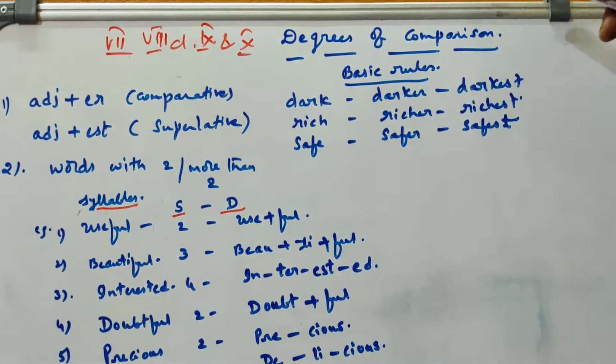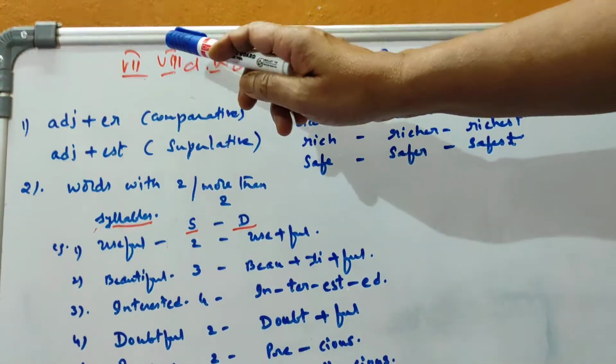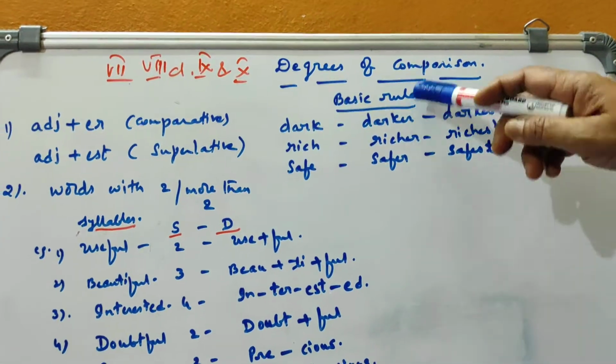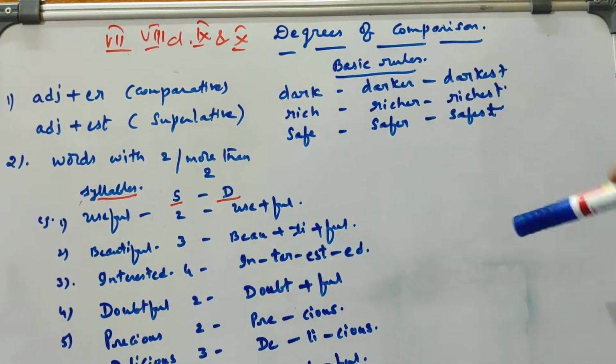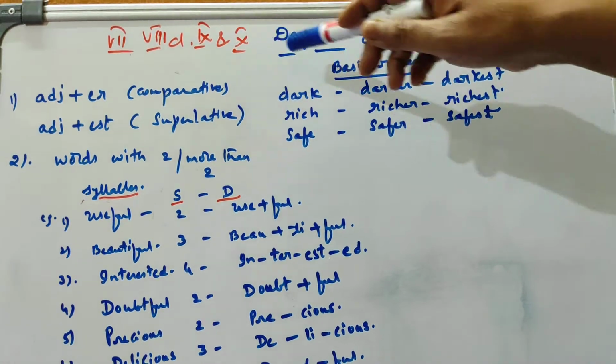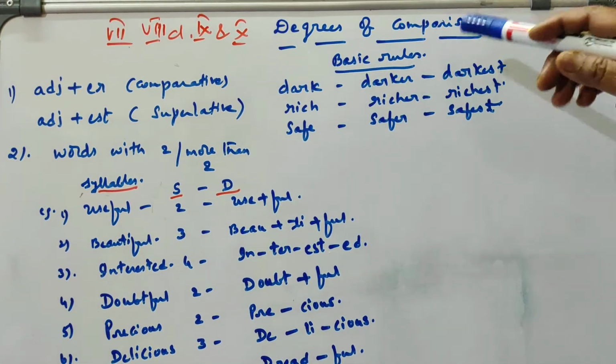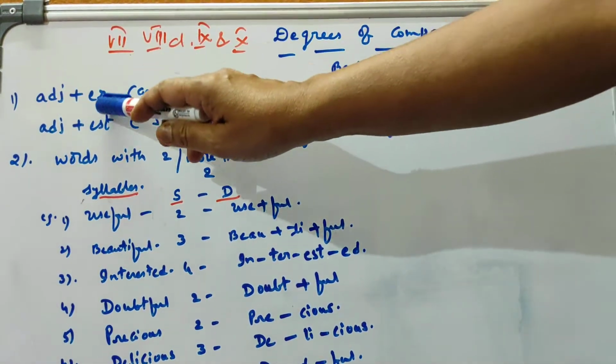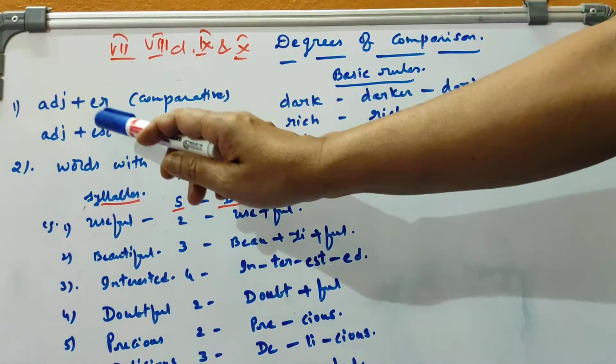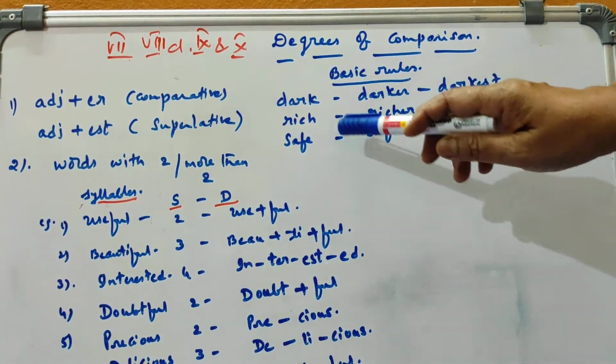Degrees of comparison, basic rules for 7th, 8th, 9th and 10th. Okay, these are the basic rules. That's all. In detail we learn later. Okay, in this video only the basic rules I am teaching now. Here, adjective plus er, that is comparative. Adjective plus est, that is superlative. Here 3 examples I have given.